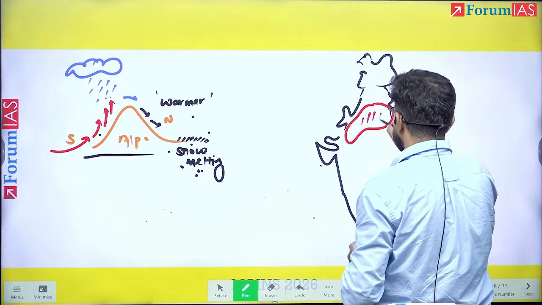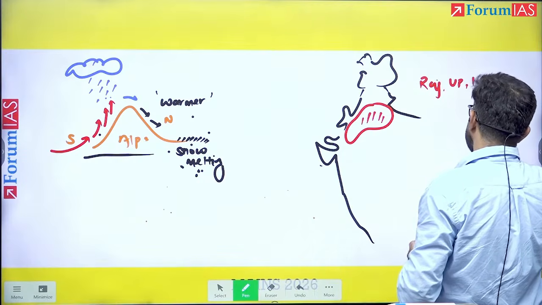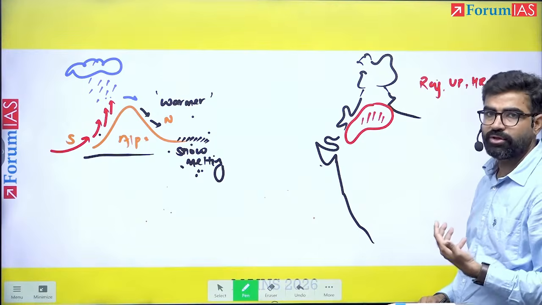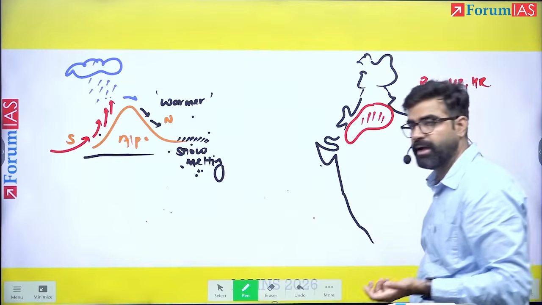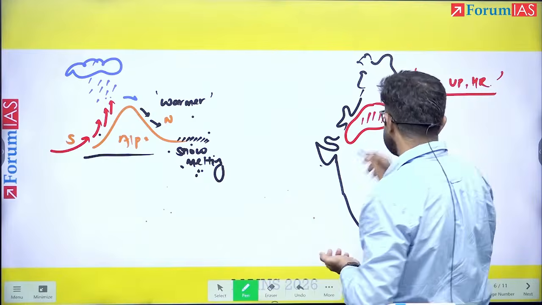That is the very hot area of Rajasthan, then parts of UP and Haryana especially. However, nowadays this Loo is extending beyond this region. In many other areas up to Andhra Pradesh also the impact of Loo has been felt. However, these three areas are more impacted by this Loo, right?